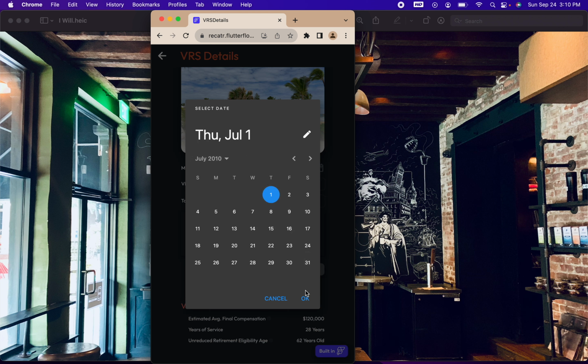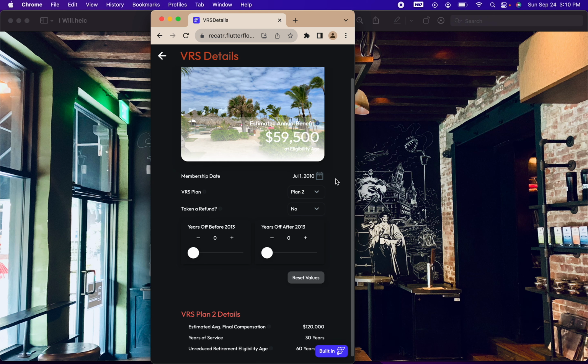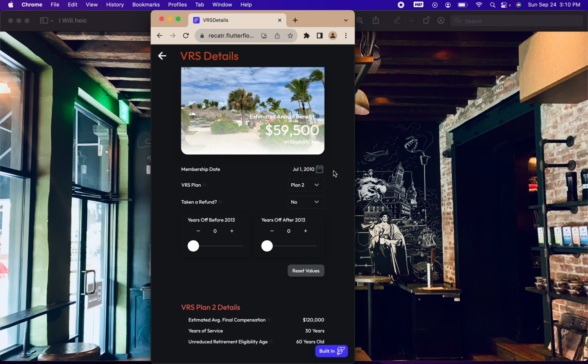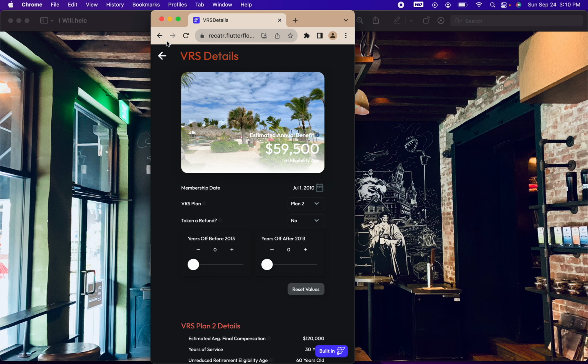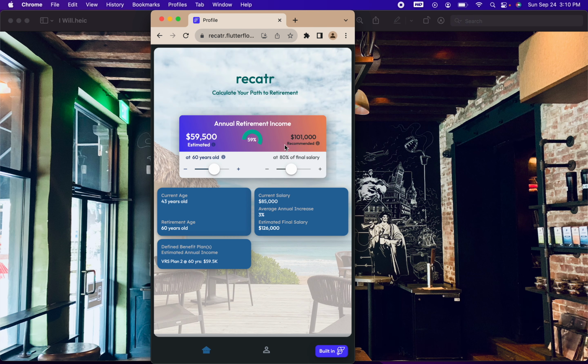So we'll take it back to 2010, July 1st, okay? And so based on all the inputs we've put in, it looks like this person would be able to bring in about $59,000 in pension per year, starting at the age of 60 is when they can start collecting it. Then I would go back to the profile. There it is, 59,500 a year, the age of 60. And so going back to the dashboard, that's how I'd calculate it. Thank you for watching.